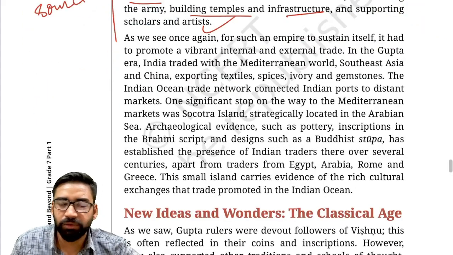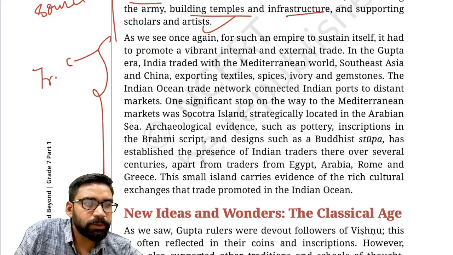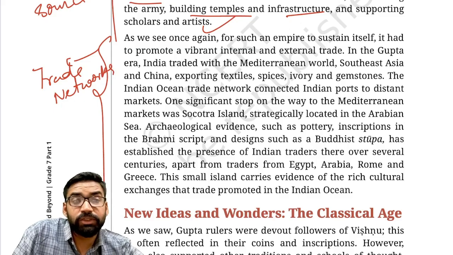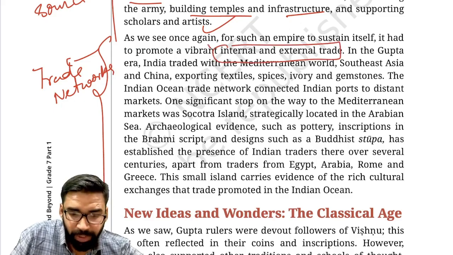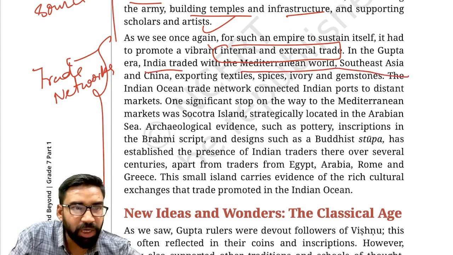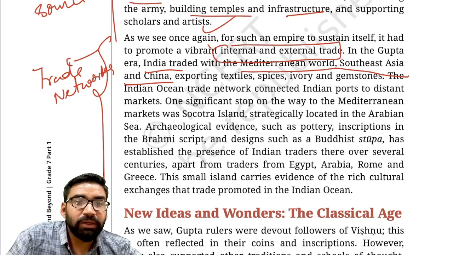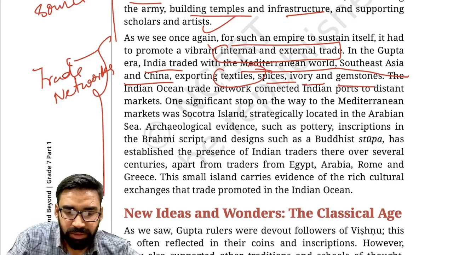Apart from this, trade networks. Now this paragraph is related to trade networks. First of all, there was vibrant internal and external trade. With respect to external trade, important trading partners: the Gupta Empire traded with the Mediterranean world, Southeast Asia, as well as China. Gupta rulers used to export textiles, spices, ivory, and gemstones.